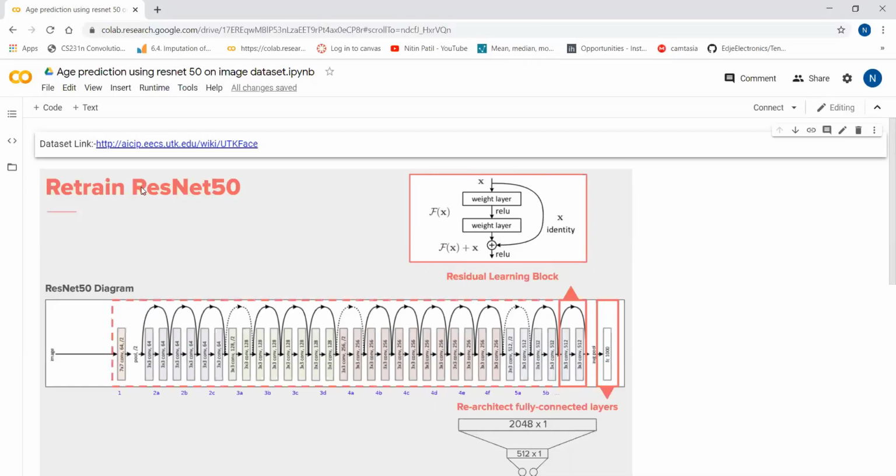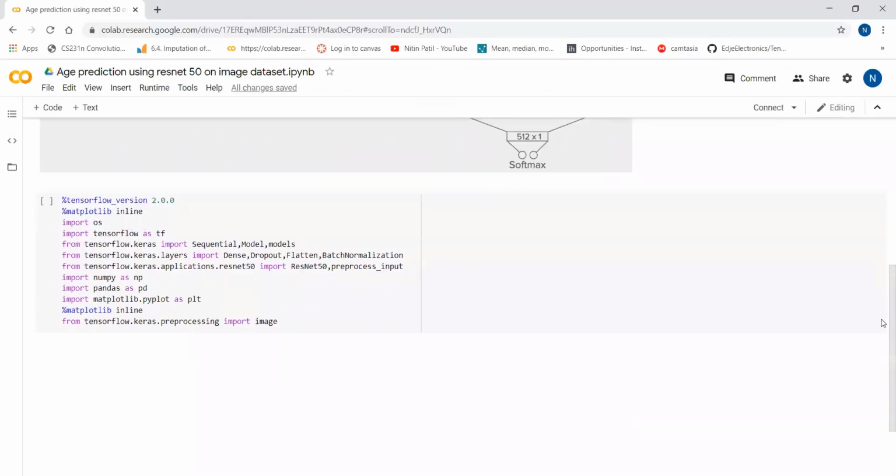If you look at ResNet 50, this way here is the input, and we are passing the skip connection. There are two convolution layers. The same way we are repeating this and connecting a 50 layer architecture. Okay, finally we have a fully connected layer. Because of the skip connection we are getting more accuracy and we are increasing the depth of the network. Okay, so this is the ResNet 50 architecture.